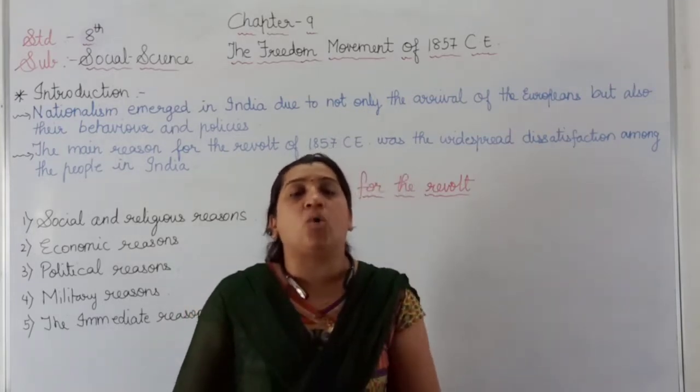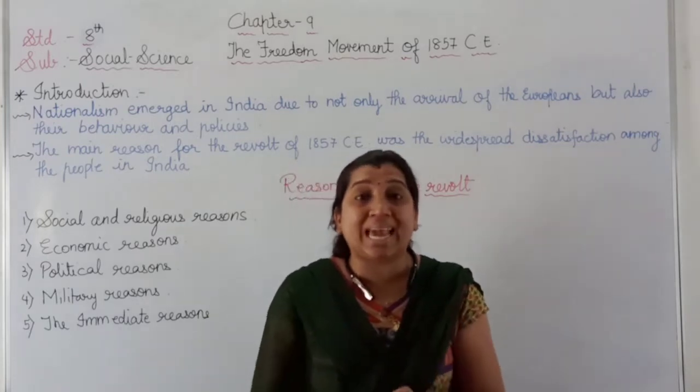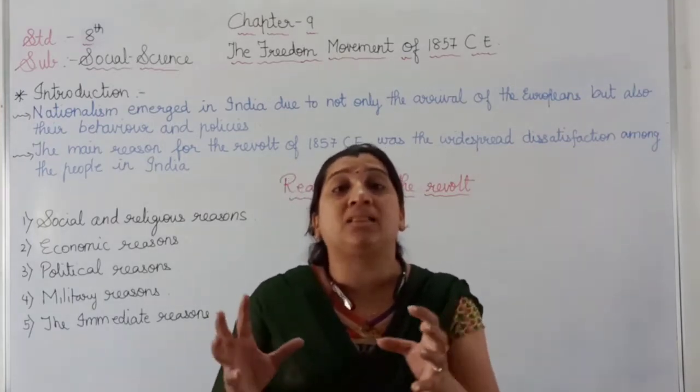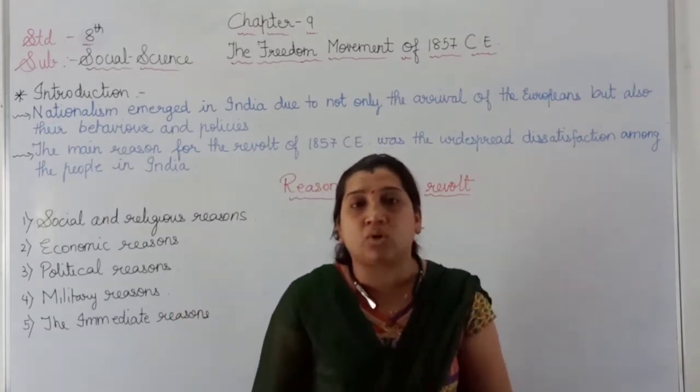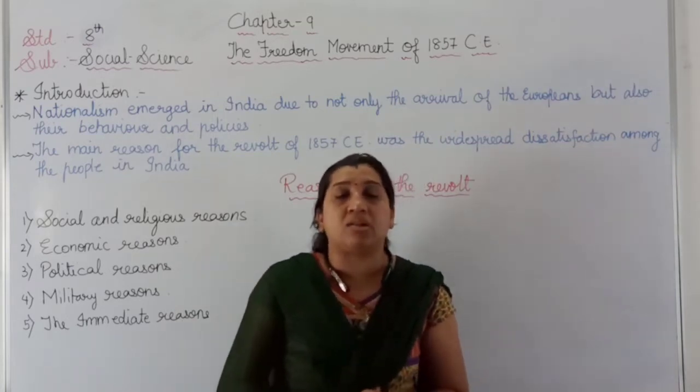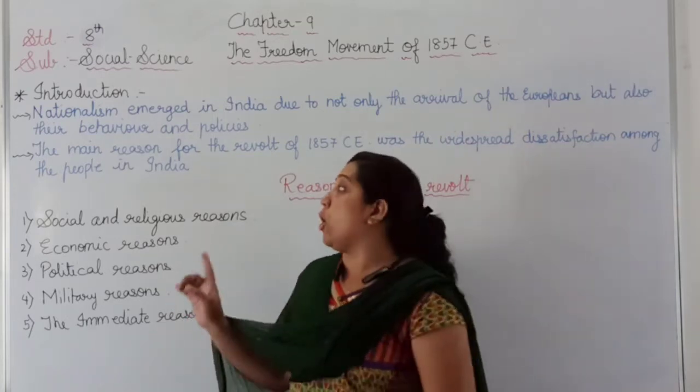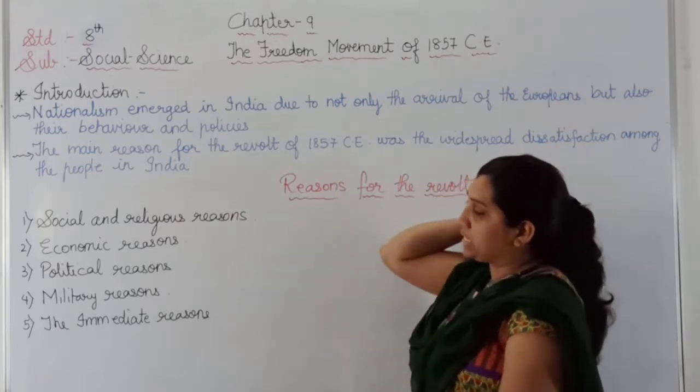Because of that, many of the rulers whose states were annexed by the different policies introduced by the Britishers in our country India became part of the revolt of 1857.